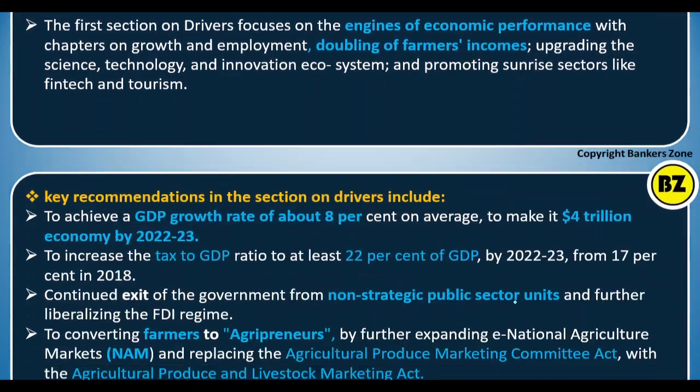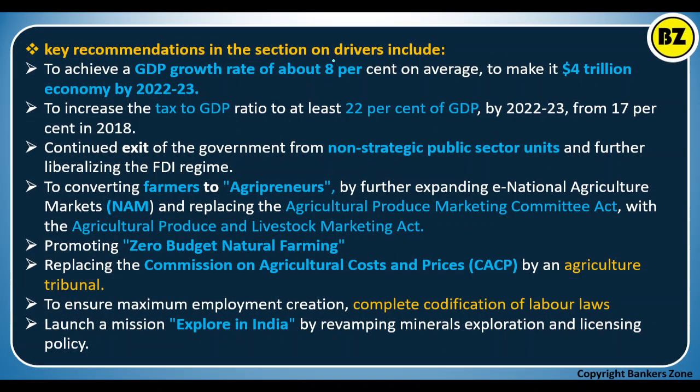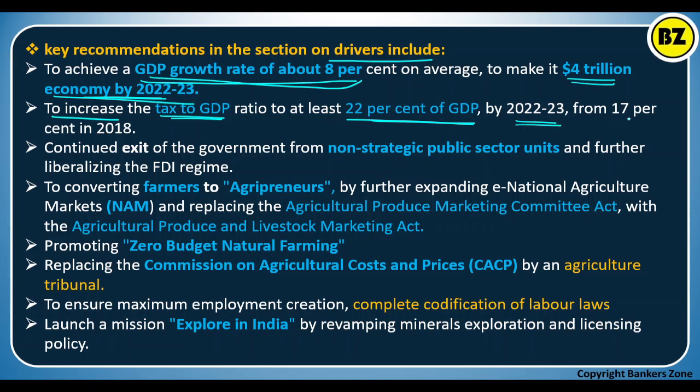Now there are some key recommendations in the drivers section. We will just go through them. To achieve a GDP growth rate of about 8% and make it a 4 trillion dollar economy, this is one of the key recommendations. Now, to increase the tax to GDP ratio to 22% of GDP by 2023, from 17% in 2018.